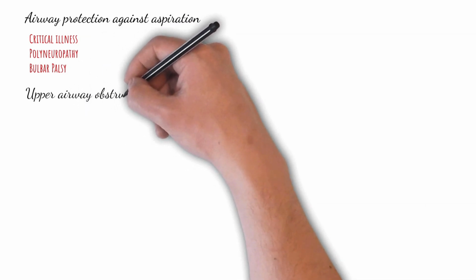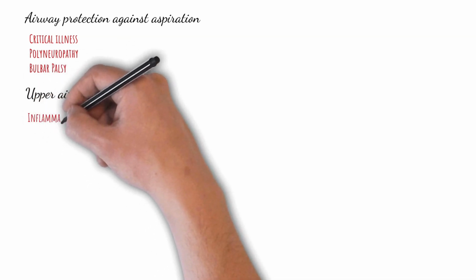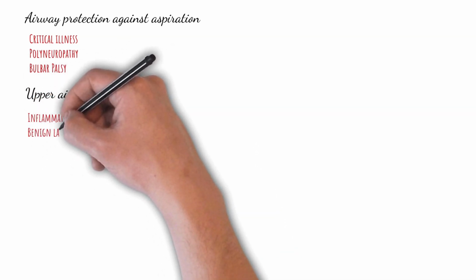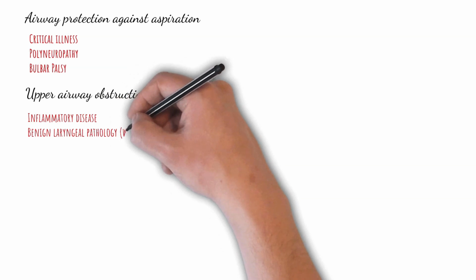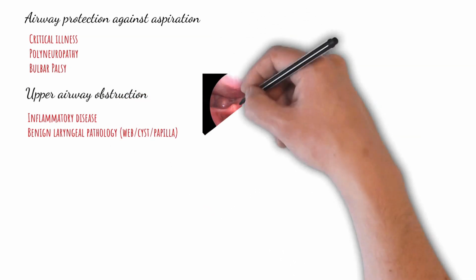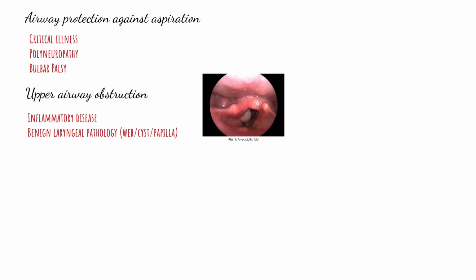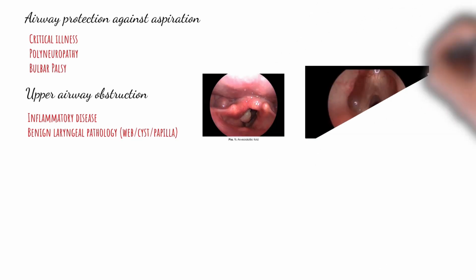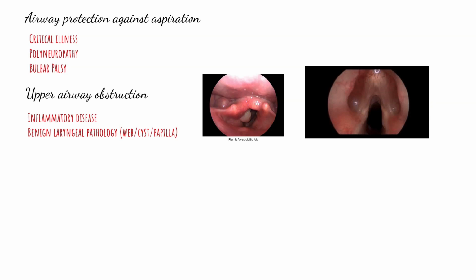When there is upper airway obstruction, here the upper airway is bypassed and a stoma is created into the skin surface. Inflammatory disease, benign laryngeal pathology such as laryngeal web, cyst, and papillae. This is a diagram showing laryngeal cyst. This is laryngeal web. You can see the web clearly there.